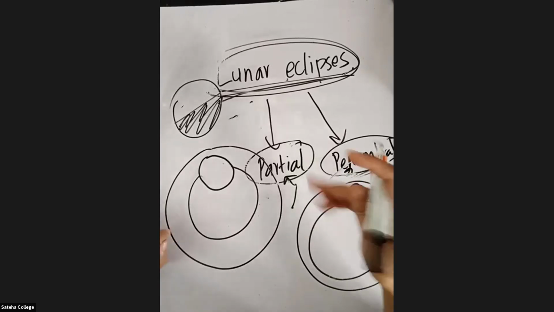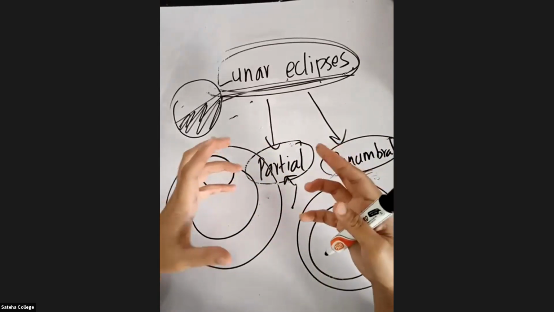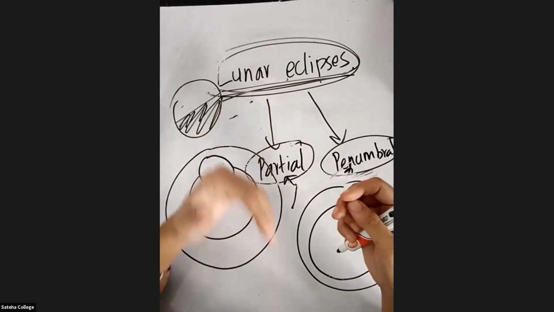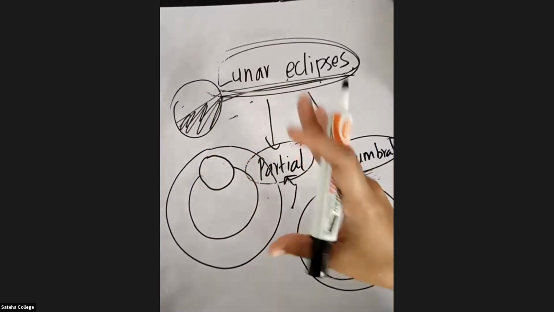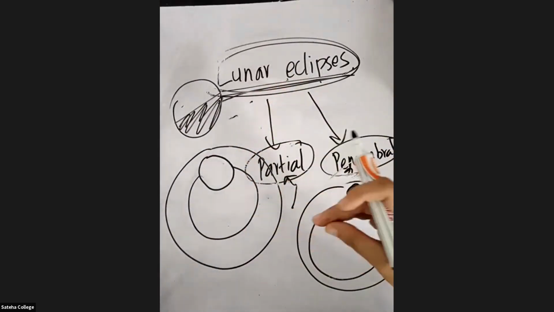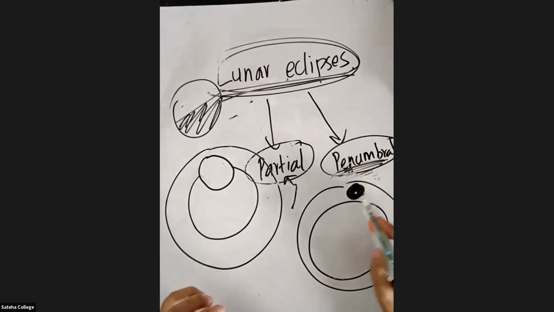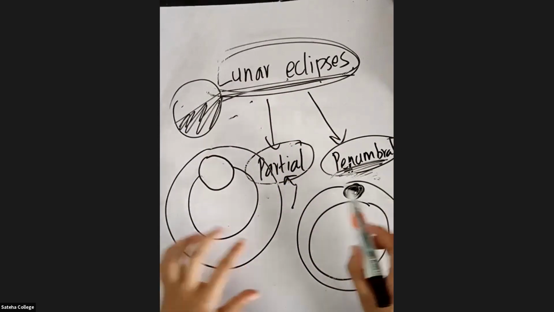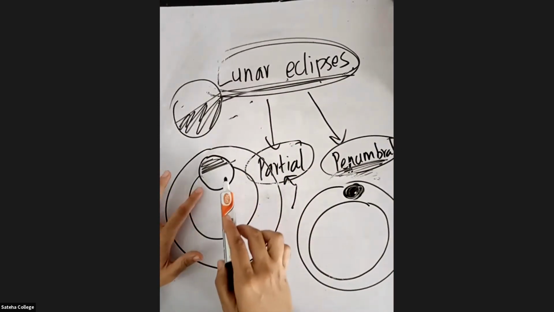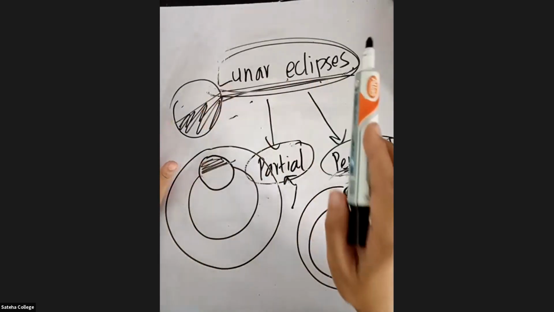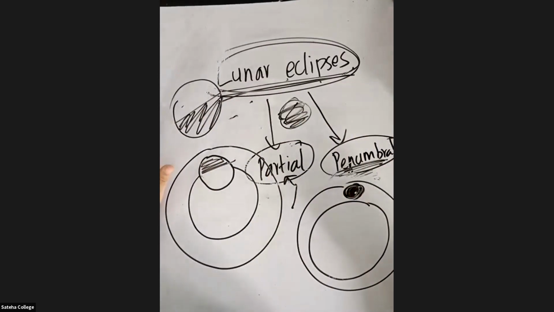It will be just like a white normal moon. During the partial, half of the brightness is gone and the half will be reddish. And during the total, the full moon will be reddish brown.